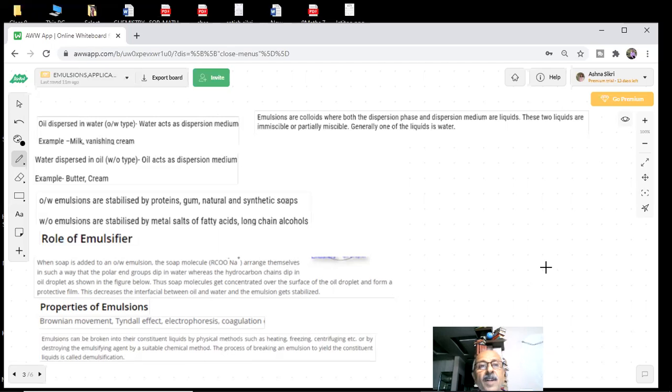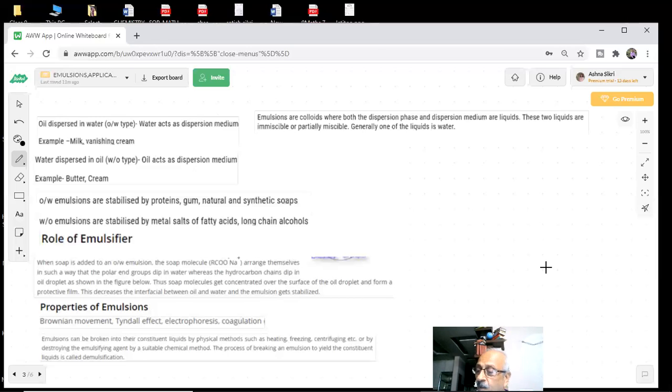The last topic in this is emulsions. If you put oil drops in water, what happens? Or you put water in oil. Here the dispersed phase and dispersion medium are both liquids, and these two, oil and water or water and oil, are either completely immiscible or partially miscible.